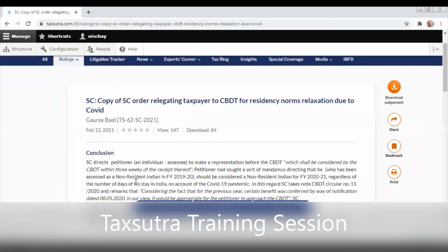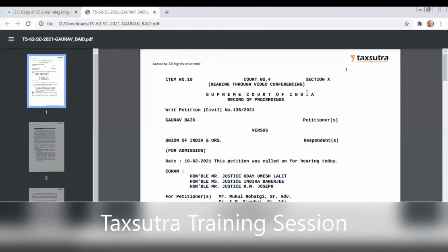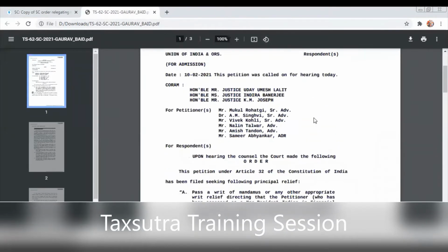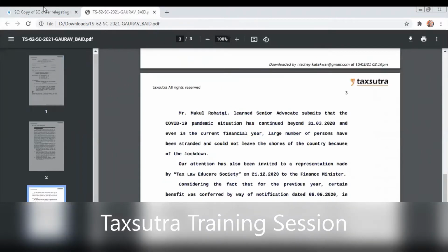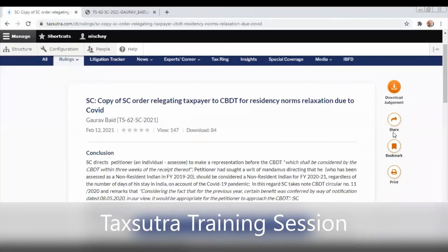So the beauty of this portal is that if in a case you get 50 pages or 100 pages or 150 pages, you don't necessarily need to read the entire thing. You will be able to read the conclusion, the summary of it, and make the conclusion of what the judgment is talking about. Let's say I open this one, and you will see this is a 3-page one. So we read the 3 pages for you, and we summarized this version in front of you.